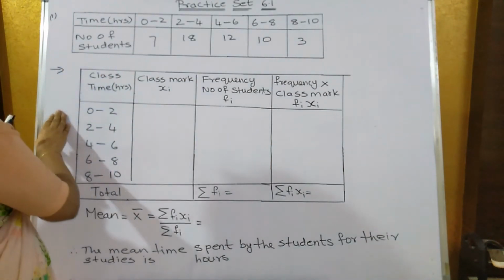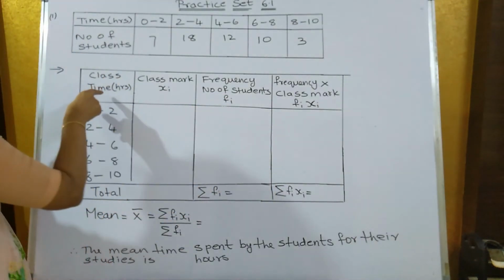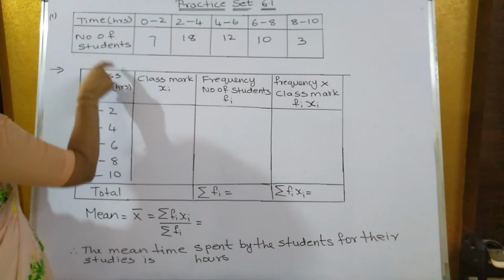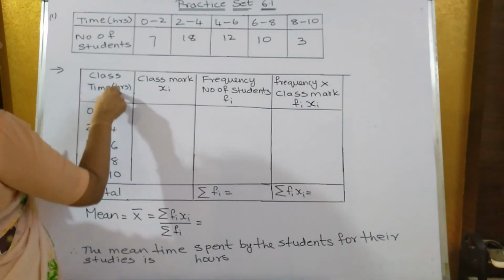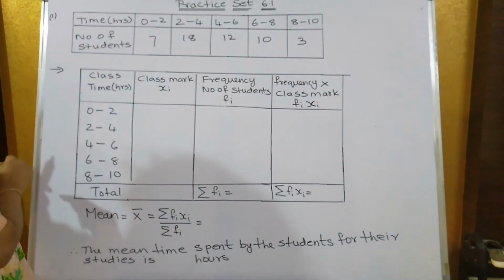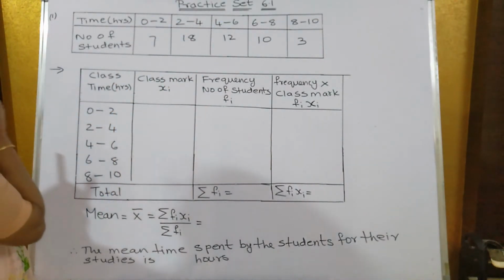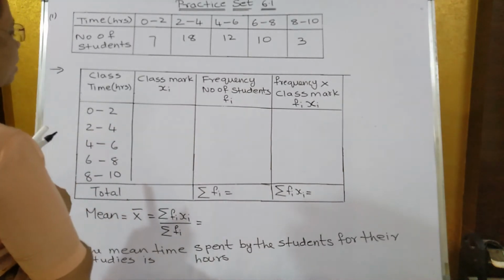So in direct method, you have to draw 4 columns. This way you have to draw 4 columns. In the first column, you will write down the class, whatever is given over here, that is time in hours: 0 to 2, 2 to 4, 4 to 6, 6 to 8, and 8 to 10. Next you have to find out the class mark. How to find out the class mark?